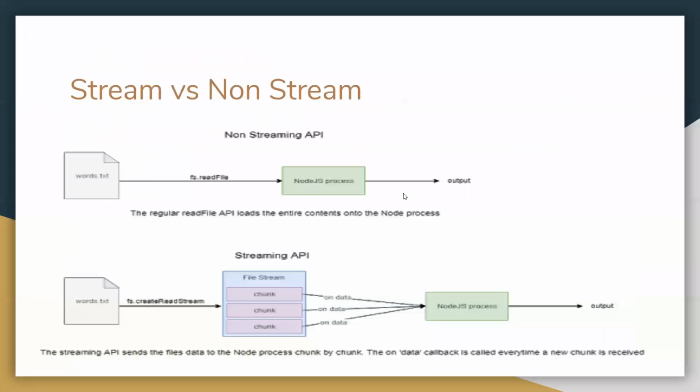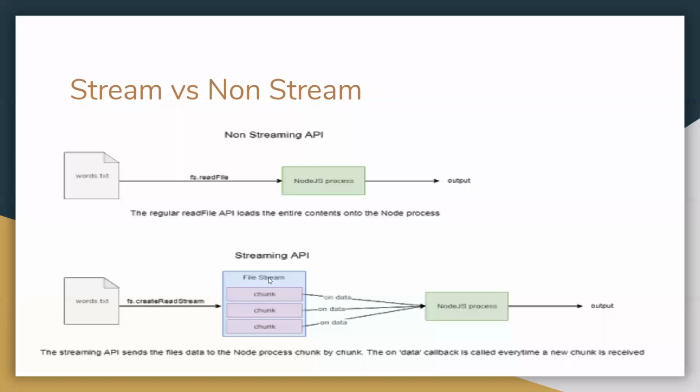So what's happening in non-stream? If an API is trying to read the file from the server, all the data is sent at the same time. The regular read file API loads the entire contents into the Node process, and a streaming API sends the data chunk by chunk.